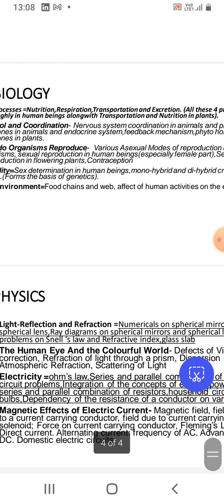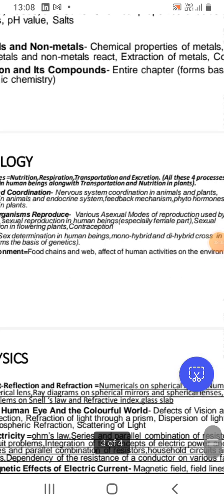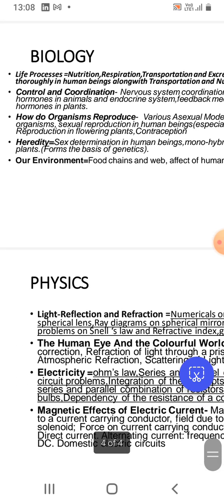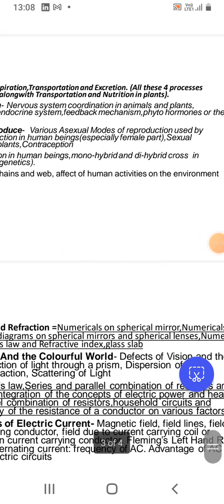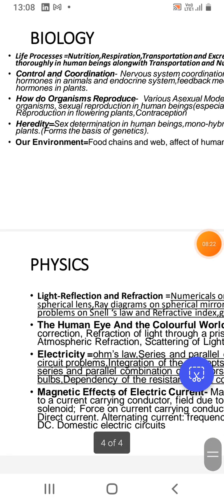Then human eye and the colorful world. More concept based chapter. Human eye and the colorful world is a more concept based chapter and also a less important chapter. Generally a smaller number of questions are asked in the examination from this chapter. And as far as solving problems is concerned, it only involves solving problems based on defects of vision. That is also rarely asked.